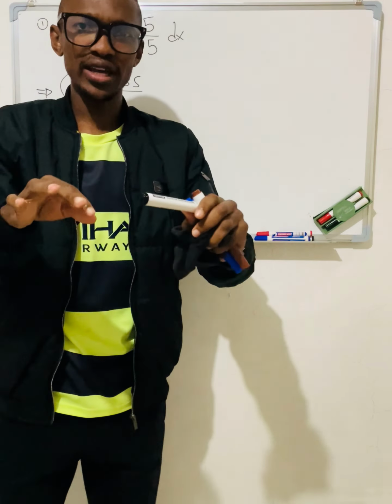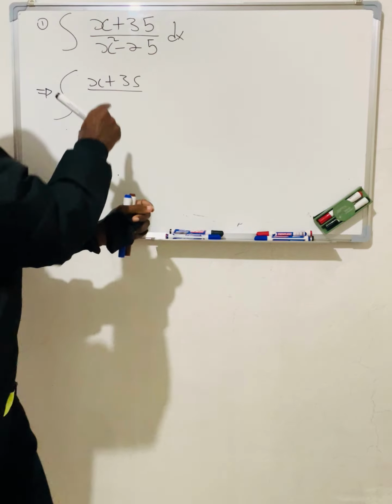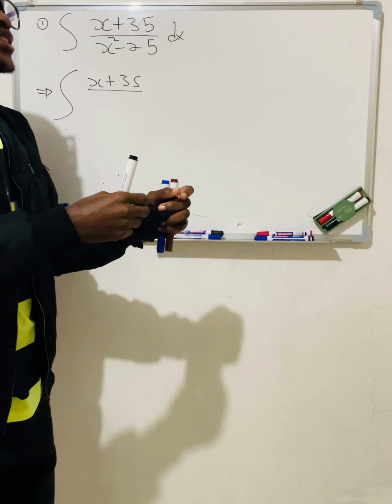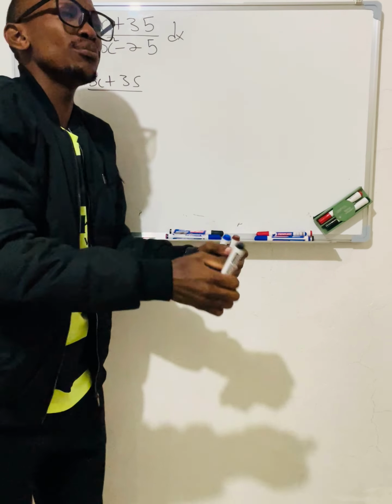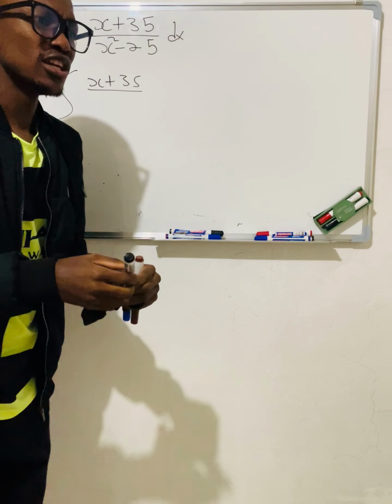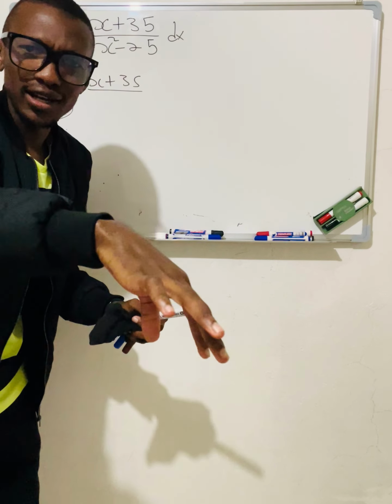You must focus on that. The moment you are coming across this, you must focus on the denominator now, because it's a proper fraction. Check if it's linear: can I get linear factors or quadratic factors? Quadratic factors are the ones that you can't even reduce. It's irreducible. Like the one in which you have to use the quadratic formula and you get